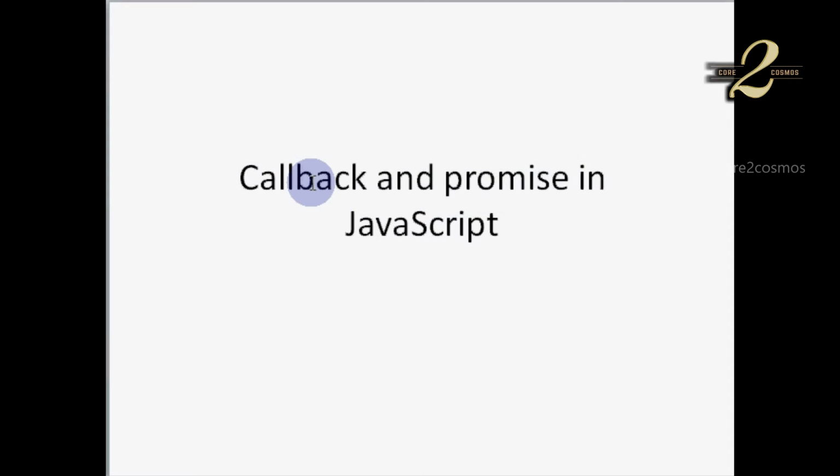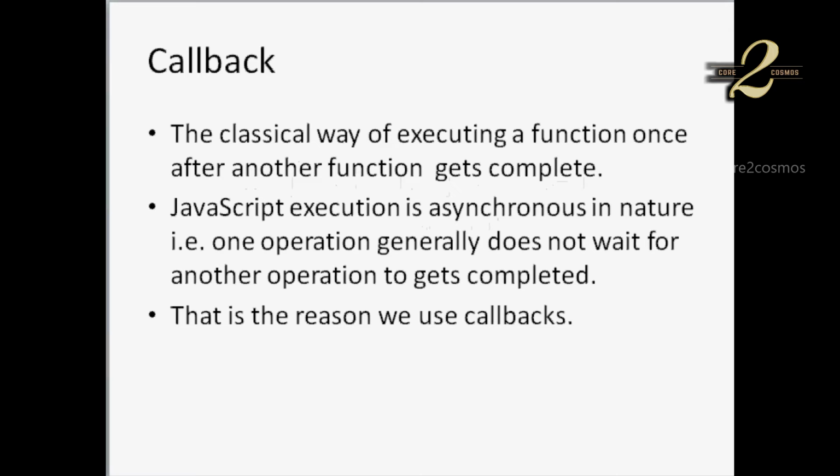In this video, we will see about callback and promises in JavaScript. Callback is a classical way of executing a function once after another function gets completed. Normally, the code written in JavaScript is asynchronous in nature. That is, one operation generally does not wait for another operation to get completed. They get triggered in the order in which they are written in the code. And that is the reason we have to use callbacks.